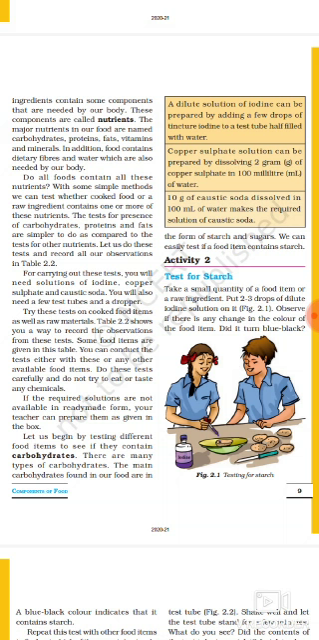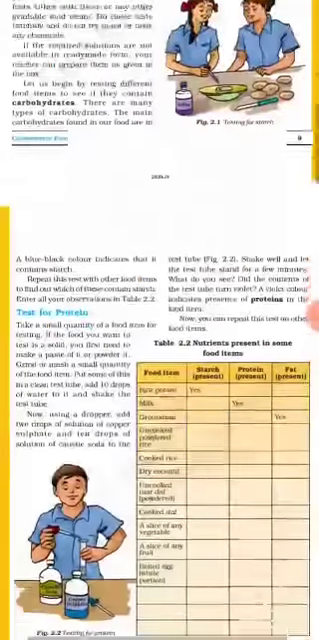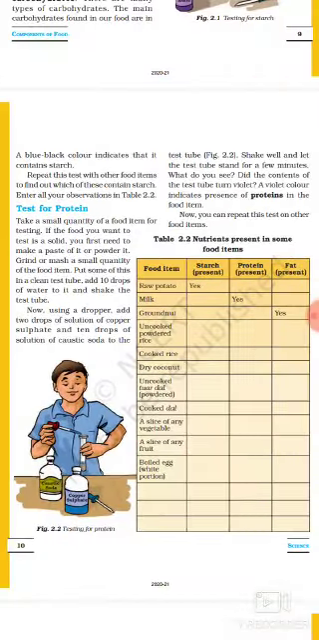Activity 2. Test for starch. Take a small quantity of a food item or a raw ingredient. Put 2 or 3 drops of dilute iodine solution on it. Observe if there is any change in the color of the food item. Did it turn blue-black? A blue-black color indicates that it contains starch. Repeat this test with other food items to find out which of these contain starch. Enter all your observations in table 2.2. Understood everyone?